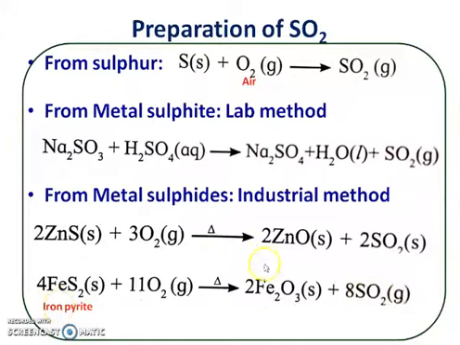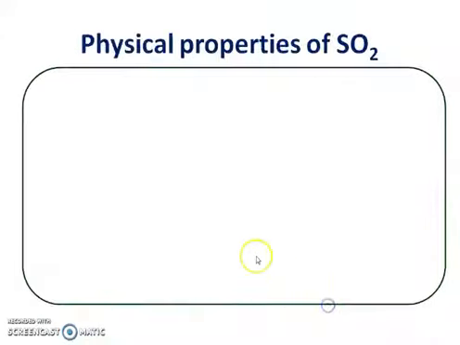So iron pyrite gets converted into oxide, and simultaneously the sulfide is converted into sulfur dioxide gas. In this way, when metal sulfides are heated with oxygen, there is an evolution of sulfur dioxide gas.